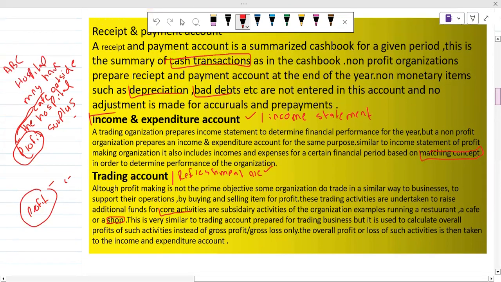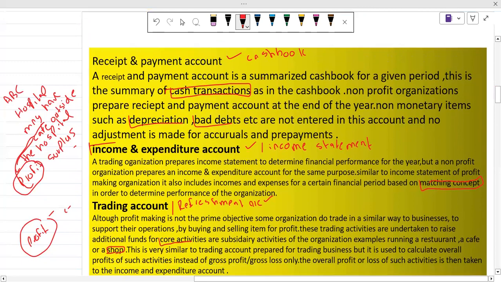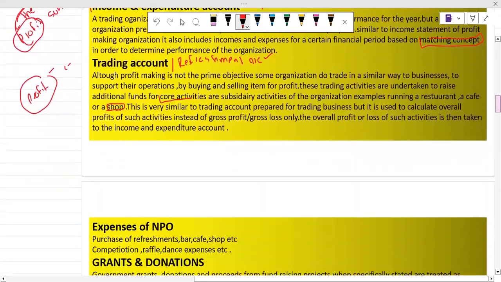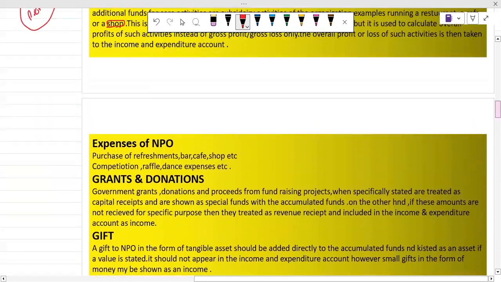Okay, so we just discussed the three types of accounts which we have to maintain in order to understand the NPO. We have to make a certain number of accounts. So we just discussed three accounts from those specific accounts. Okay.